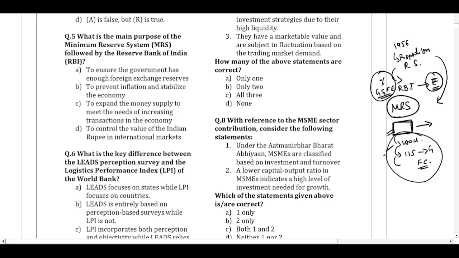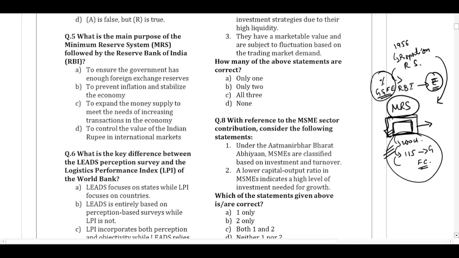Now, why should RBI have this? What is the reason for having this minimum reserve system? Remember, RBI promises that I'll pay the bearer a sum of so and so rupees, and RBI is promising on behalf of the government to pay the bearer of the currency note. So, in order to do that, the RBI should have some backing, right? That backing is this reserve which RBI maintains.